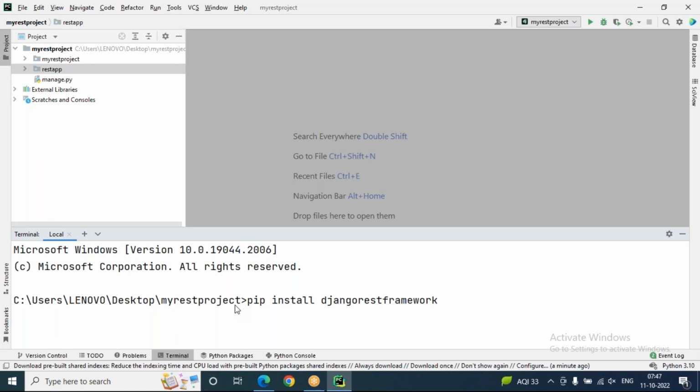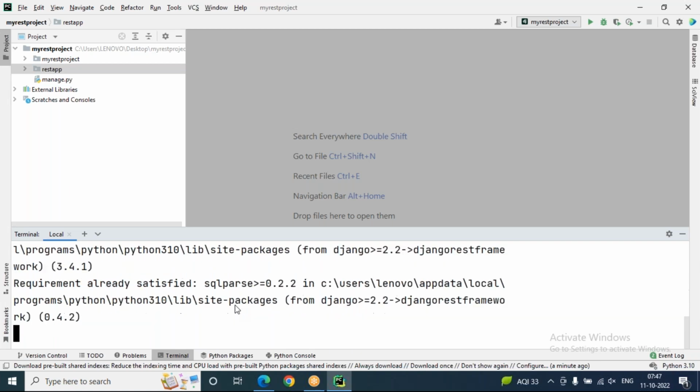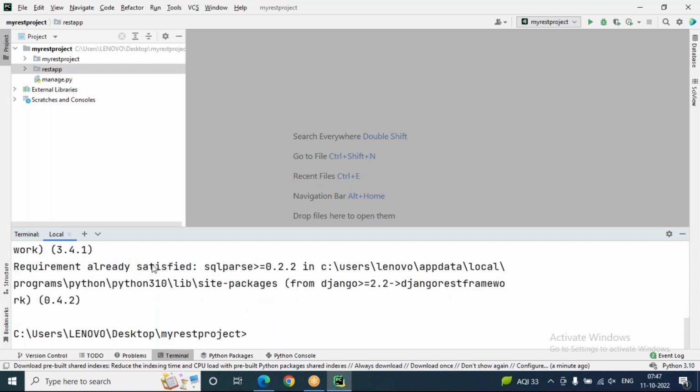Sometimes you'll get "requirement already satisfied" because I have installed it in my computer already. In your case, it will take a few seconds to install. So we already have REST framework in my computer, no need to install.